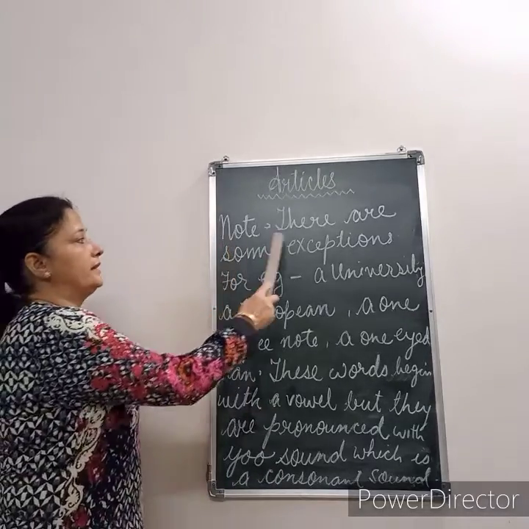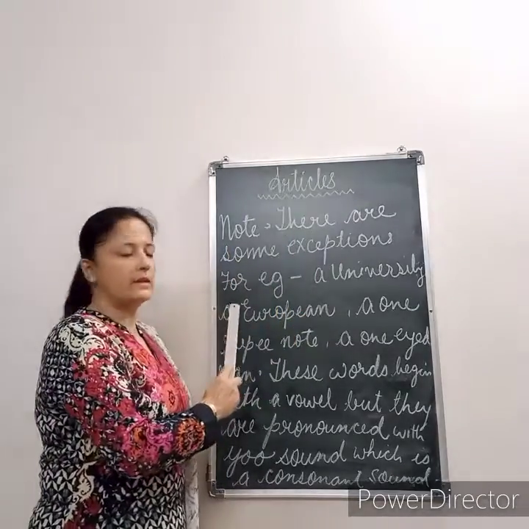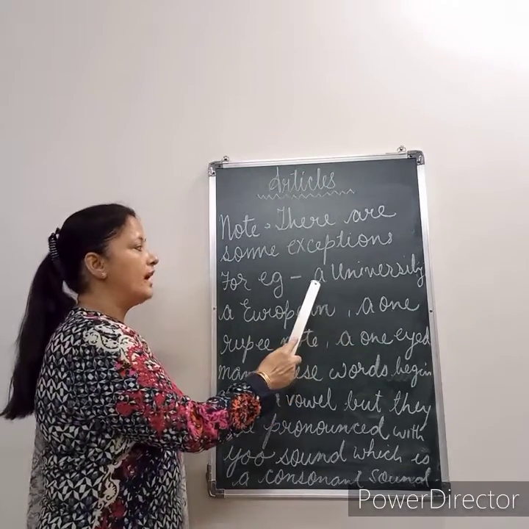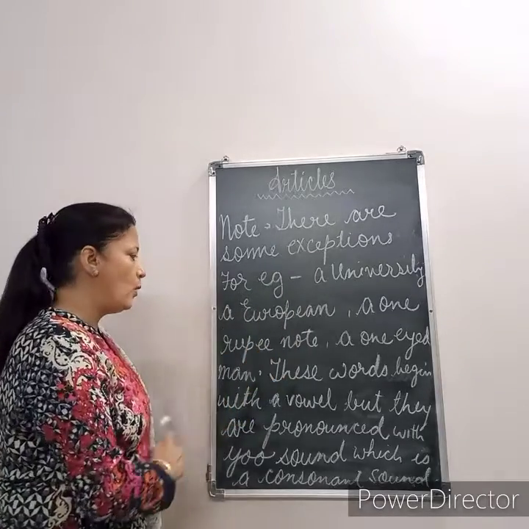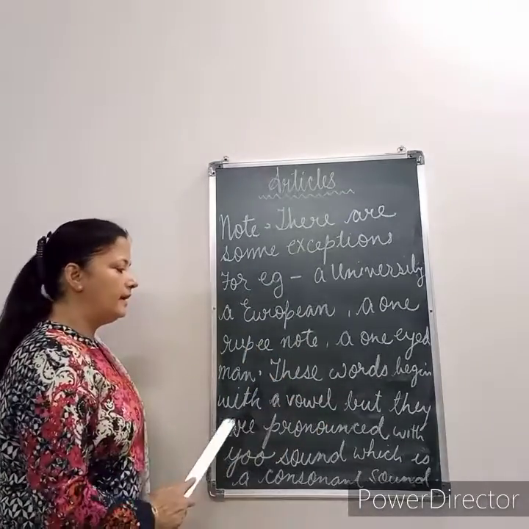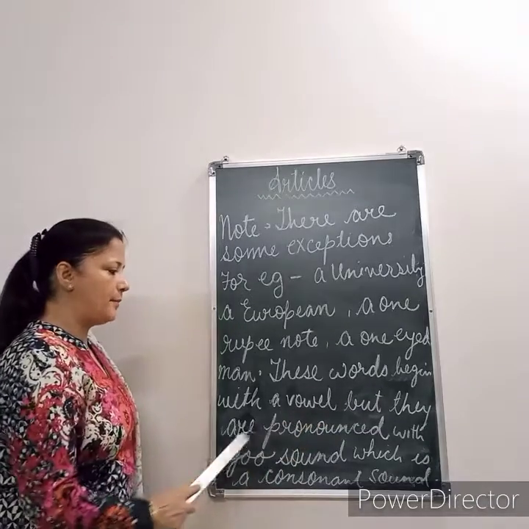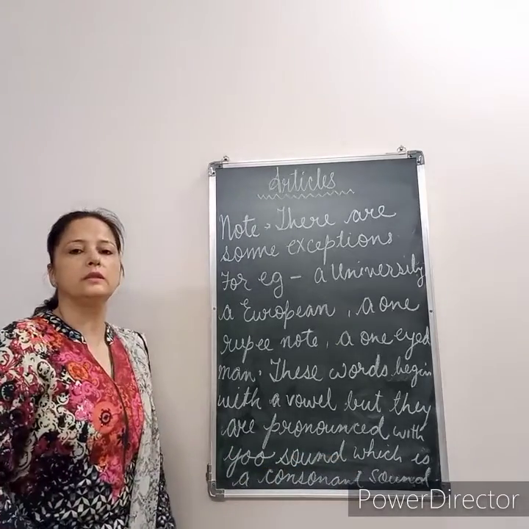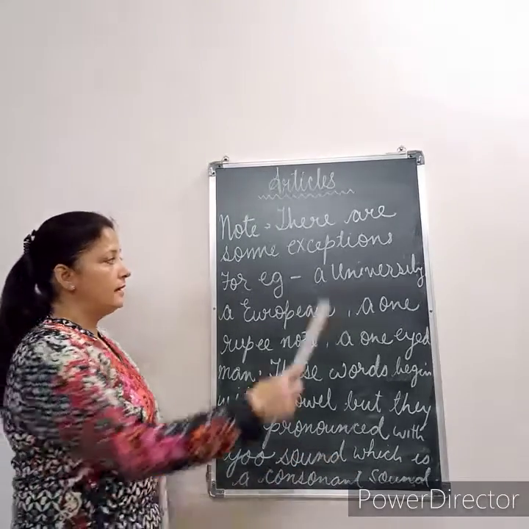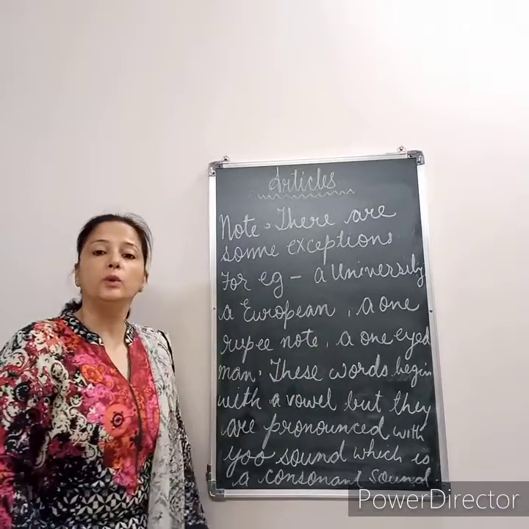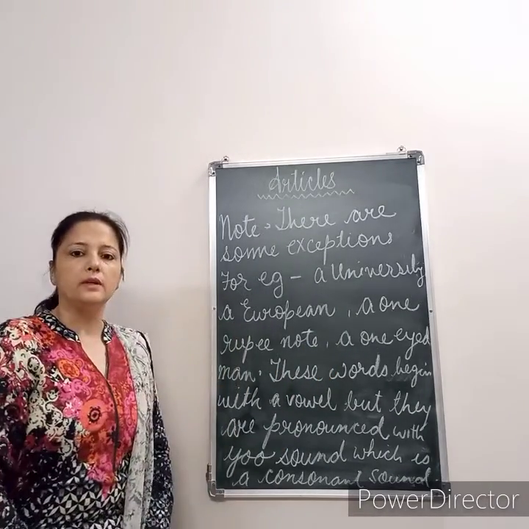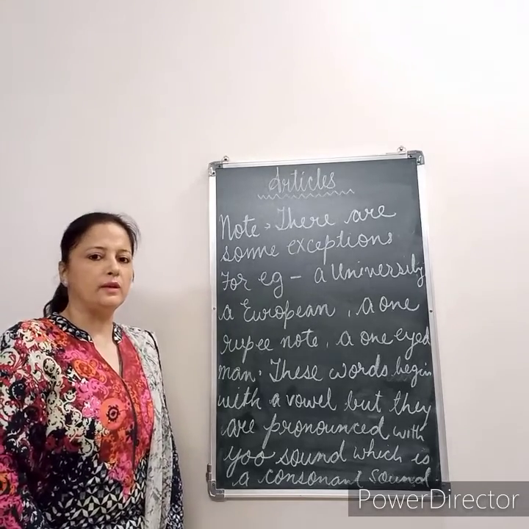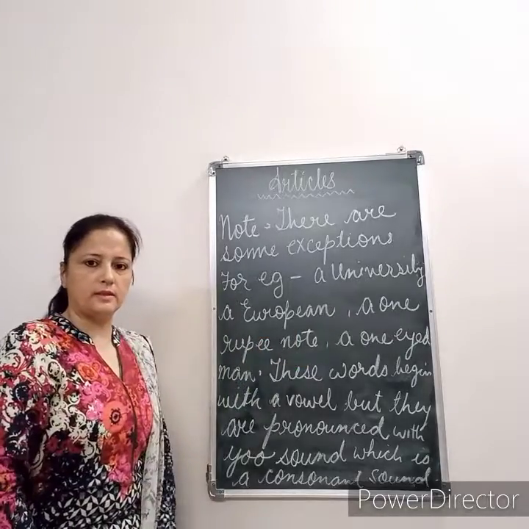Now you have to note that there are some exceptions. For example, a university, a European. Here we have used a before them. Why? Because these words begin with a vowel, but they are pronounced with the U sound, which is a consonant sound. Again, a university, a European. The sound when we are speaking is U. That is why we are using a before these words.